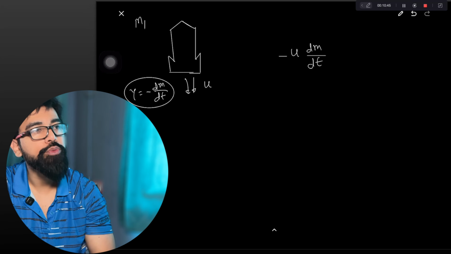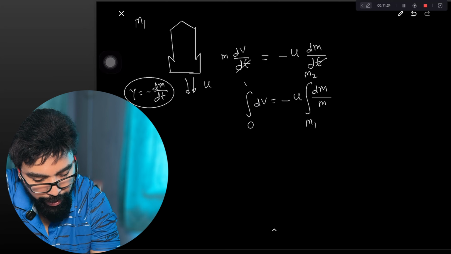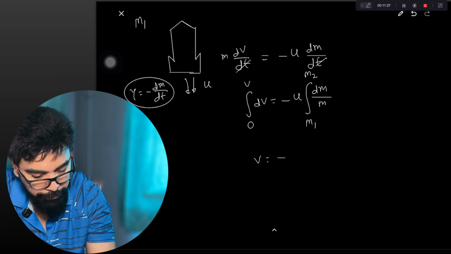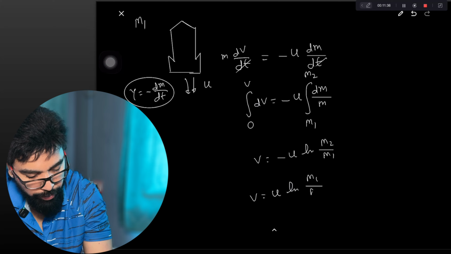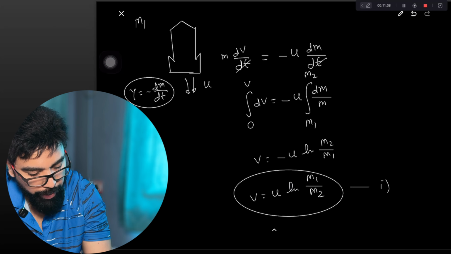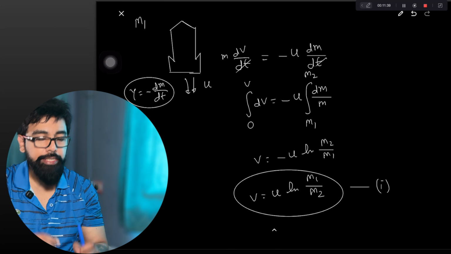So what we get is dv is equal to minus u dm by m. Now what is the initial velocity of this rocket? 0. What is the initial mass of the rocket? m1. What you have to find for this single stage rocket is, when the mass has become m2, what is its velocity? So we integrate from m1 to m2 and 0 to v, and we get v is equal to minus u ln m2 by m1. So we can change this to u ln m1 by m2. This is equation 1, where v is the velocity attained by a single stage rocket.